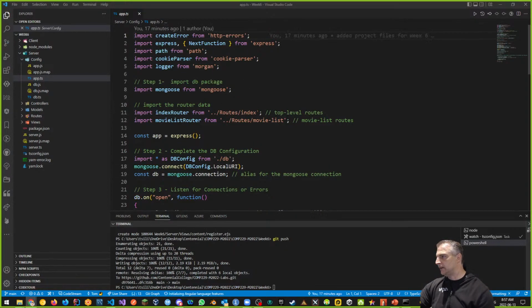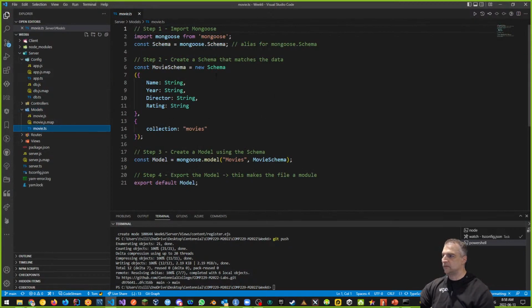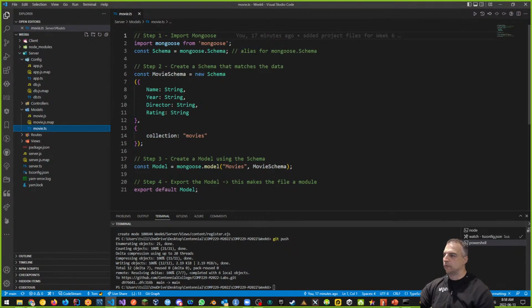Right now we have an index router and a movie list router. Those are the two routers we have. But we need another model that we don't have. We need a user model. The user model is just like the movie model, which is a schema. We need a model to allow us to log in and register. One thing we'll need is a username and password kind of thing, and you'll see that it's not quite that. Certainly we can do that, but we need a model first.